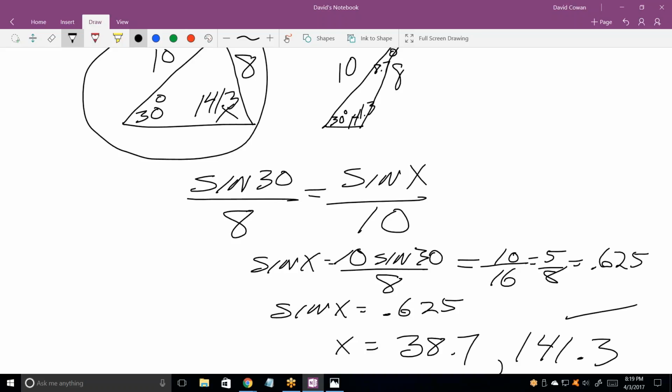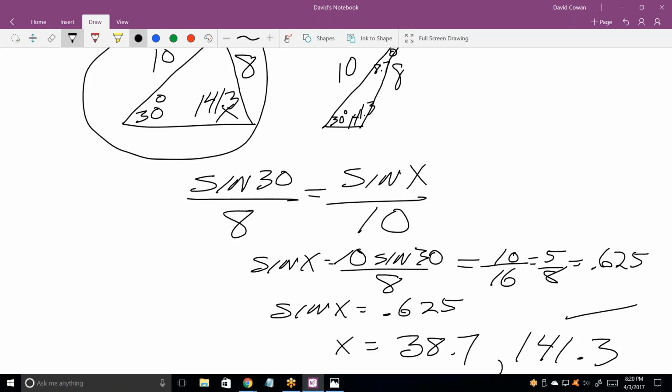Not all triangles have the ambiguous case, only certain ones. I could give you a set of rules as to which ones are possibly the ambiguous case, but those are tough to memorize and tough to remember for a long time.